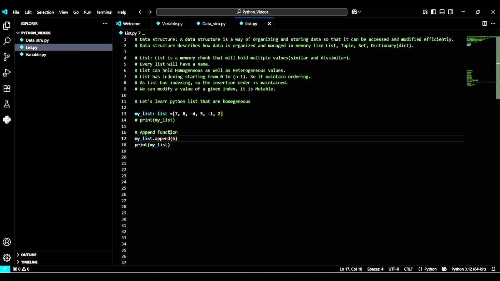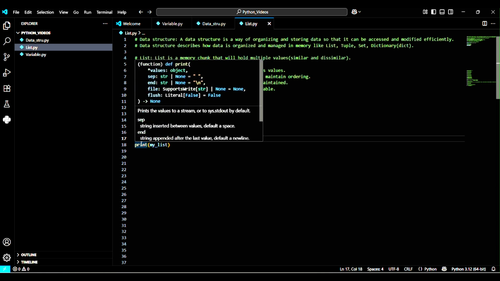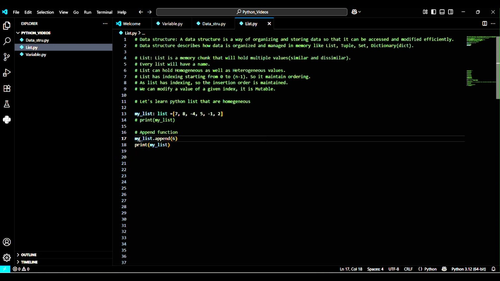So next, let's see the append function, the use of the append function in the list. With the help of the reference my list, as I have written here, I am invoking the inbuilt function called append with the help of the dot operator. Here we can see that this is the list, and this is the append function, which is an inbuilt function of Python. And we are going through the dot operator. And this is the parameter.